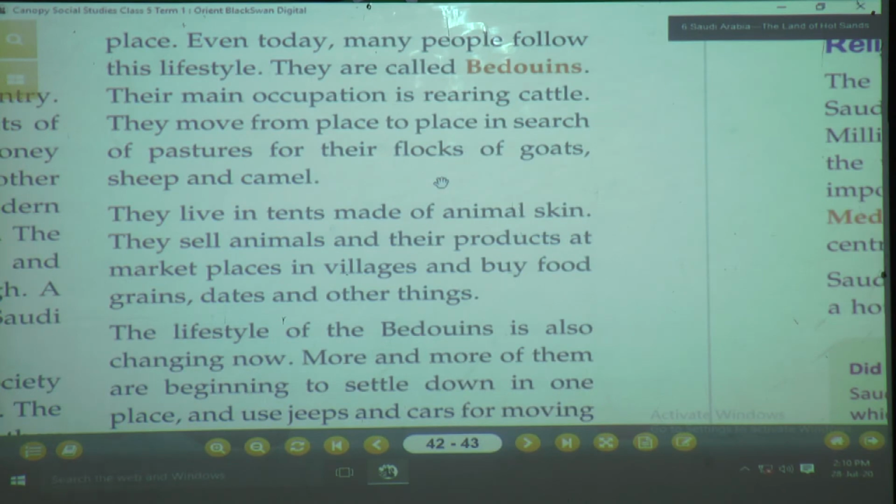Even today many people follow this lifestyle. They are called Bedouins. Their main occupation is rearing cattle. They move from place to place in search of pasture for their flocks of goats, sheep and camels. Now what do you mean by pastures? Pastures means a grassland, a land which is covered with grass.